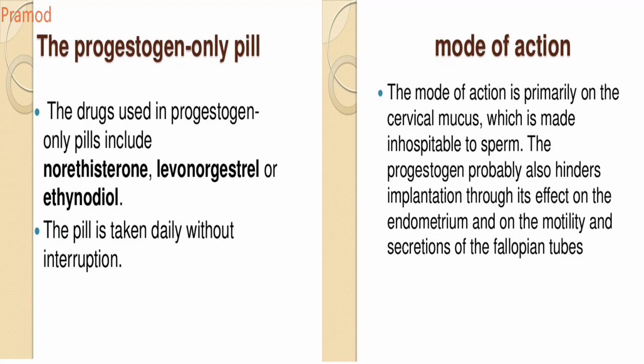Progesterone also probably hinders implantation, means it acts on your luteinizing hormone, thus preventing ovulation, and prevents the motility and secretions of your fallopian tube, which is necessary for the sperm to reach and fertilize. So this is how the progestogens act.